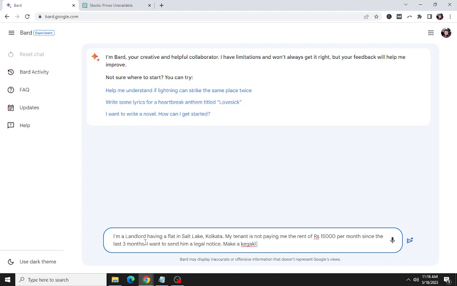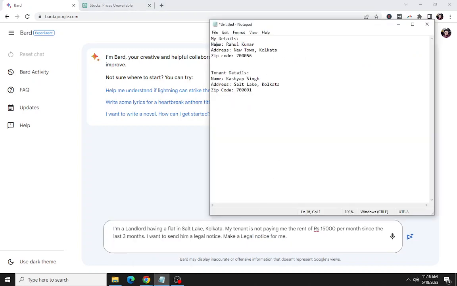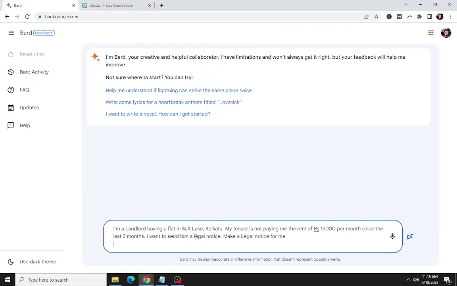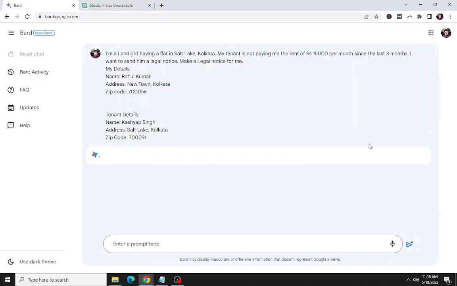Make a legal notice for me, and I have to give some details like my details, my name. These are all fictitious figures just to show you. So my details, suppose, are this and tenant details are this. So I'm just giving it here, and I'll now press the button. Now let's see what Bard makes.